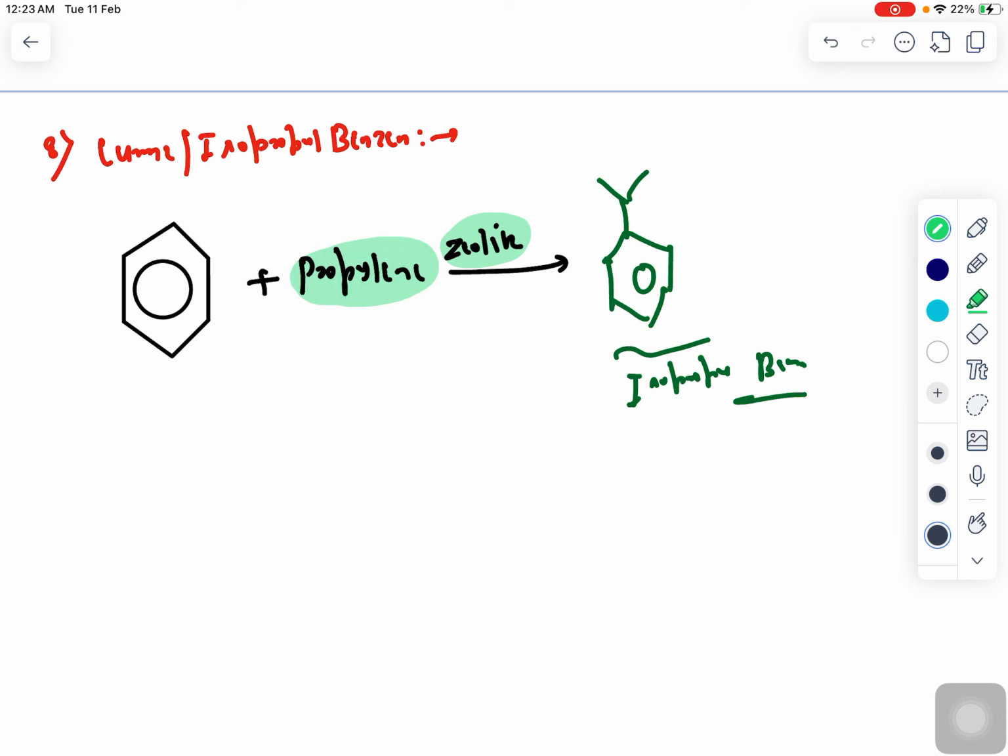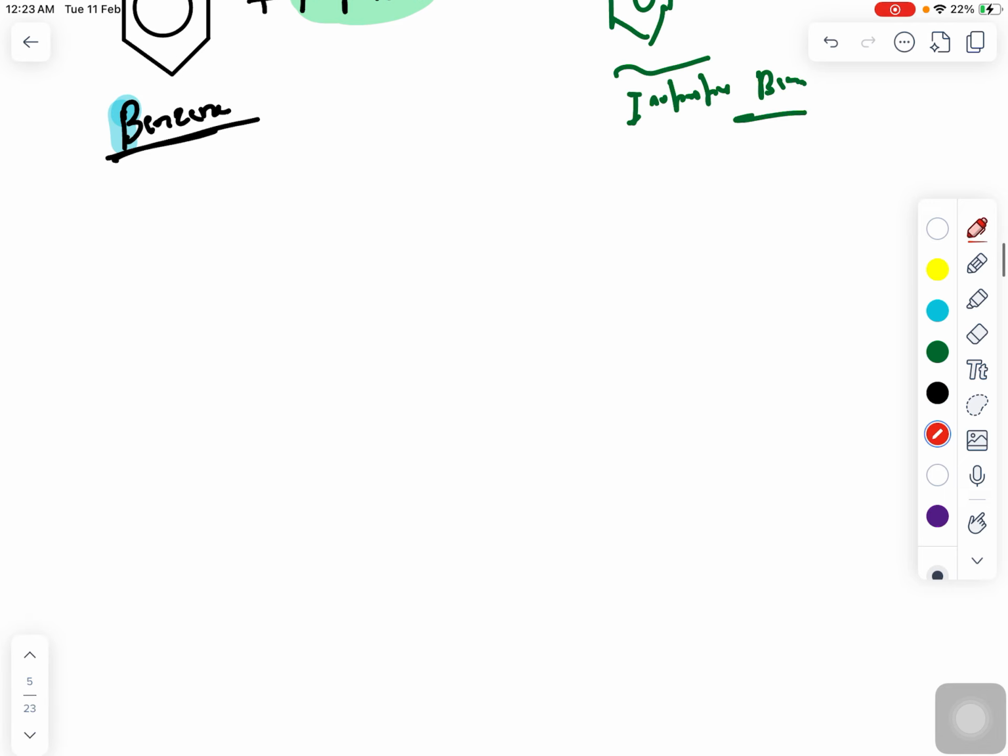So when propylene is going to react with benzene, this one is your benzene, right? Benzene will react with propylene in the presence of a zeolite catalyst, it will form isopropyl benzene, and this is also called cumene. You don't have to get confused here, right? Now coming to the next